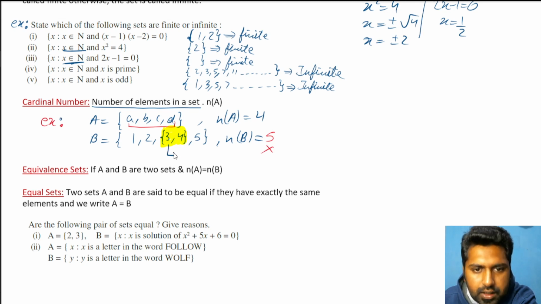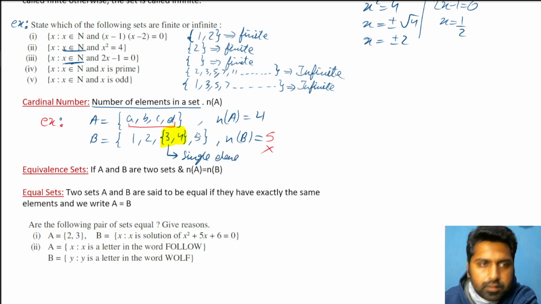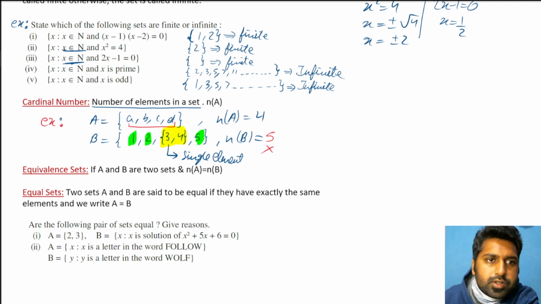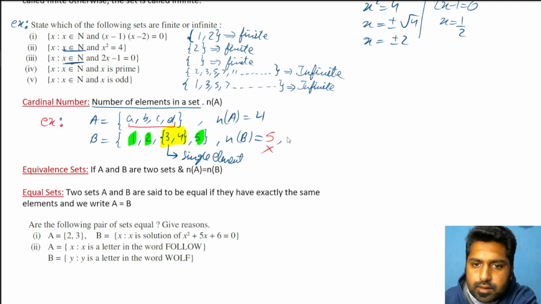If it is a set, treat it as a single element. That's the key aspect. Now let's count it. 1, 2, this effectively 3 and 4. So what is the correct answer for this? 4 is the correct answer. 5 is wrong.